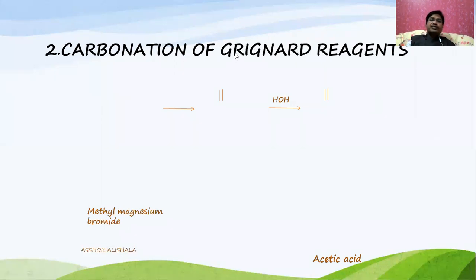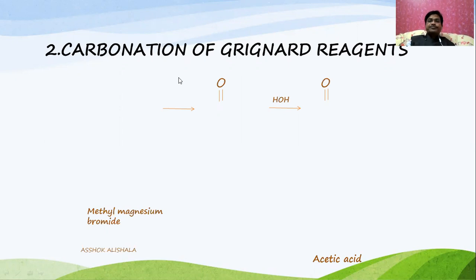See, previously we discussed the hydrolysis reaction. The second one is the carbonation of the Grignard reagent. Grignard reagent is nothing but RMgX. Carbonation means reacting with carbon dioxide, whereas reaction with water is called hydrolysis, and reaction with carbon dioxide is called carbonation.